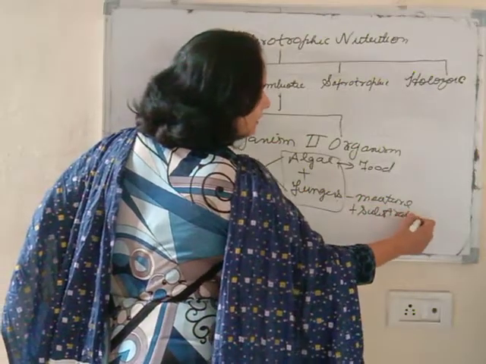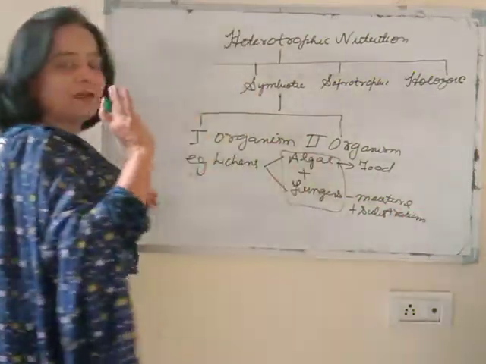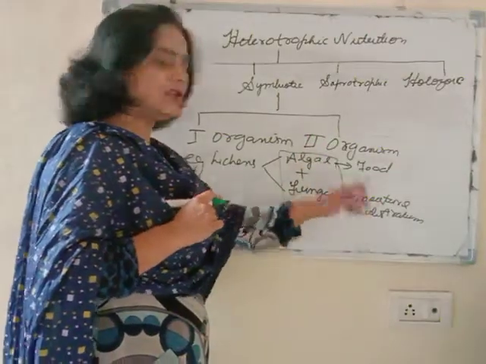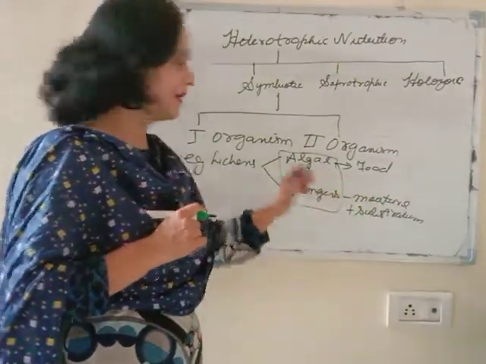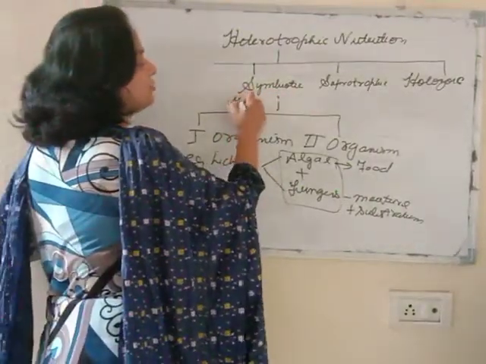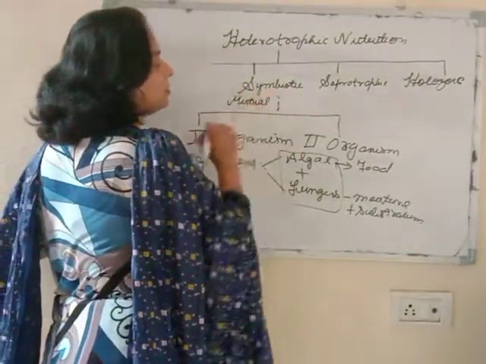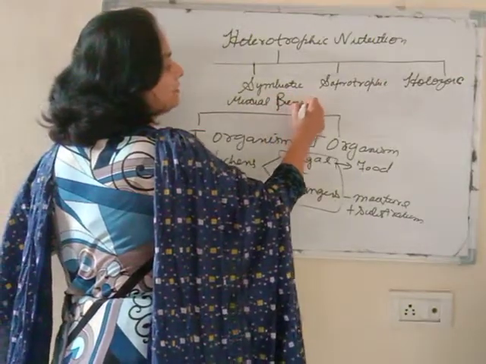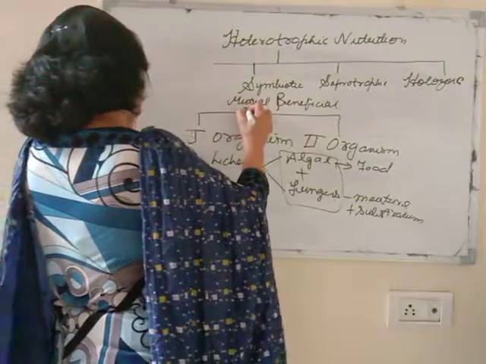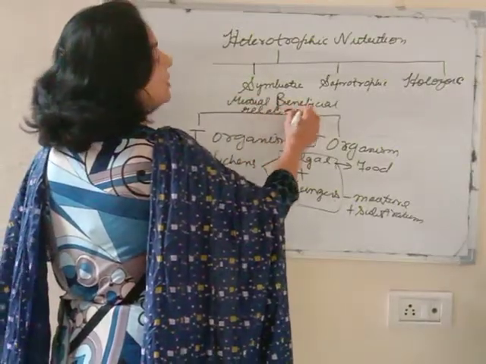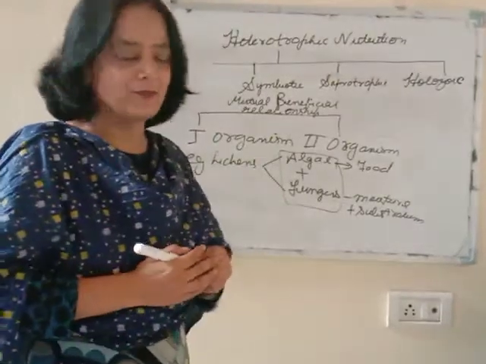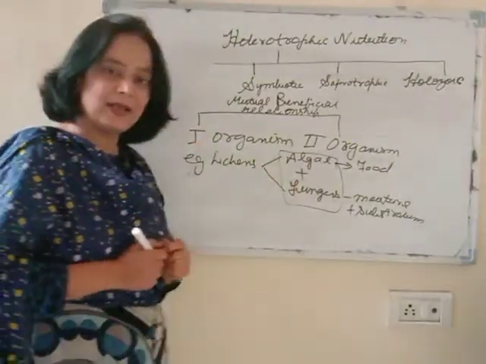So both of them are at benefit. One gets food from the other, and this one gets moisture from the fungus. Symbiotic association is a mutually beneficial relationship existing between two organisms. So the best example is lichens.